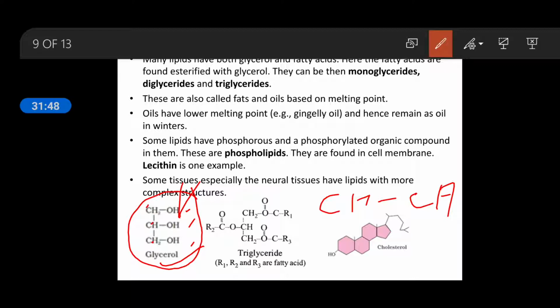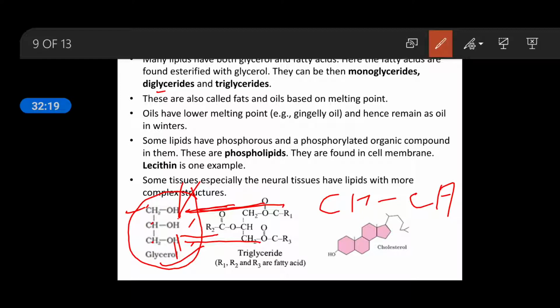If only one fatty acid chain is added with one glycerol, then it is known as monoglyceride, because one fatty acid chain is present. If two fatty acid chains are present with the glycerol, means in place of another hydrogen you add one more fatty acid chain, then it is known as diglyceride.